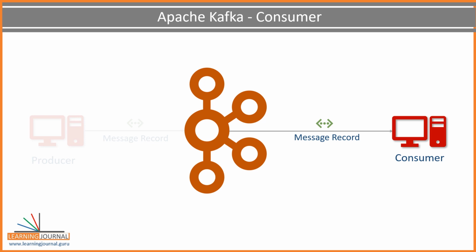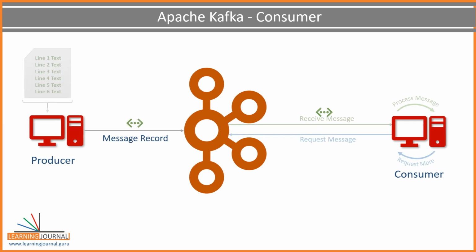They just send it to the Kafka server. And anyone interested in that data should come forward and consume the data from the server. So, an application that is going to request data from the Kafka server is a consumer. And they can ask for the data sent by any producer, provided that they have permissions to read it.